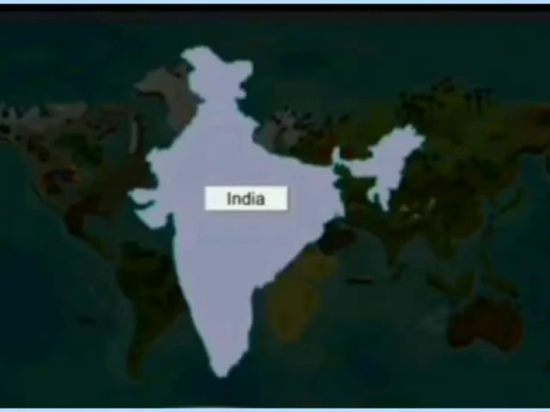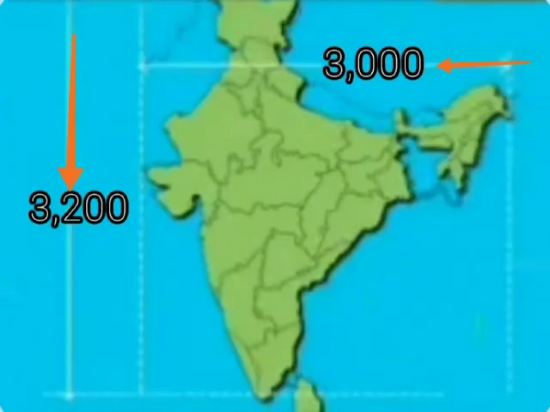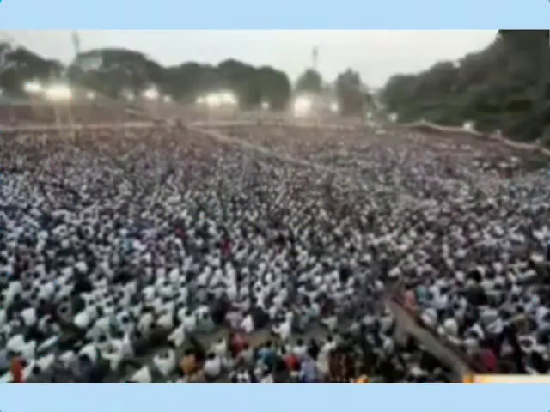India is a beautiful country. It is located in the southern part of Asia. Its length from north to south is about 3,200 kilometers, while breadth from east to west is about 3,000 kilometers. It is the seventh largest country in the world, which has the second largest population in the world. The population of India is about 130 crores.